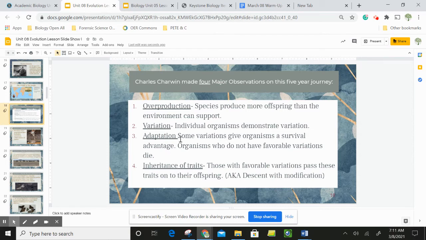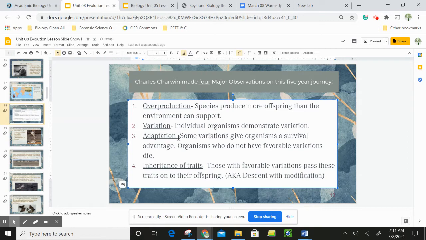Adaptation. Some variations give organisms a survival advantage. Organisms who do not have favorable variations and cannot survive in their environment end up dying. And then inheritance of traits. Those with favorable variations pass these traits on to their offspring. This is also known as descent with modification. So this is a little bit different from the Lamarck idea of use or disuse, or being able to change your characteristics that are passed on simply because you want to. It really does have to do with whether you have characteristics that enable you to best survive in your environment.